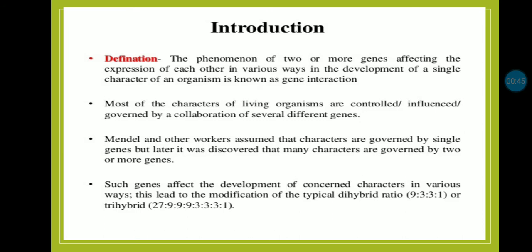The phenomenon of two or more genes affecting the expression of each other in various ways in the development of a single character of an organism is known as gene interaction. It means one phenotype is controlled by more than two alleles, and they are interacting, affecting each other. Most of the characters of living organisms are controlled, influenced or governed by the collaboration of several different genes.